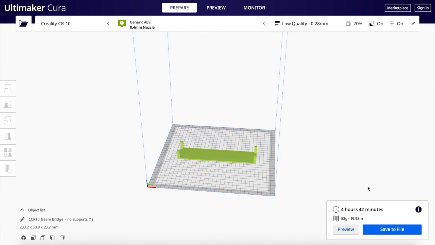So 4 hours, 52 minutes, 4 hours, 42 minutes. That's pretty typical for a 3D print. It takes a long time. All right, let's go ahead and find out what happens when we 3D print it.